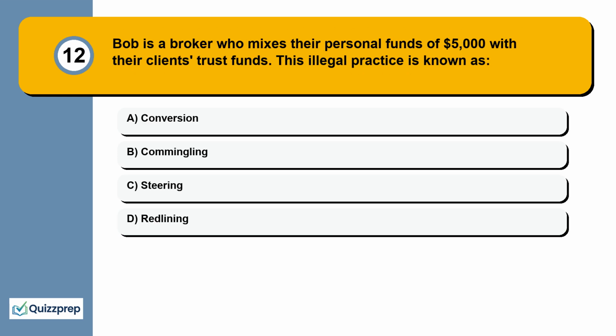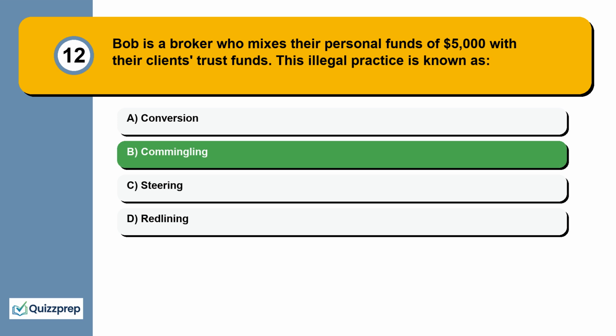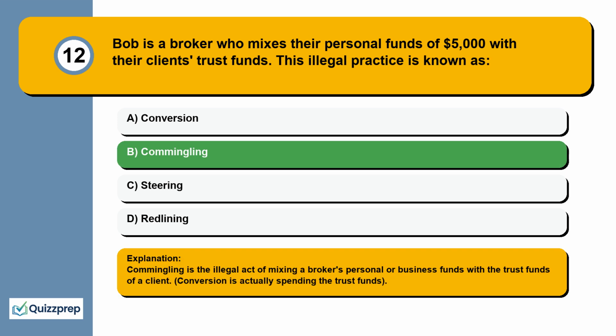Question 12. Bob is a broker who mixes their personal funds of $5,000 with their clients' trust funds. This illegal practice is known as conversion, commingling, steering, redlining. Commingling is the illegal act of mixing a broker's personal or business funds with the trust funds of a client. Conversion is actually spending the trust funds.